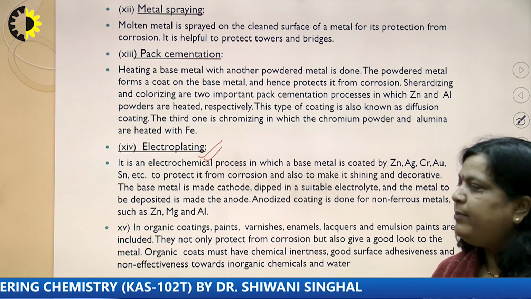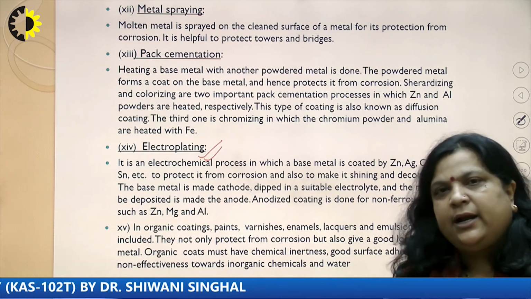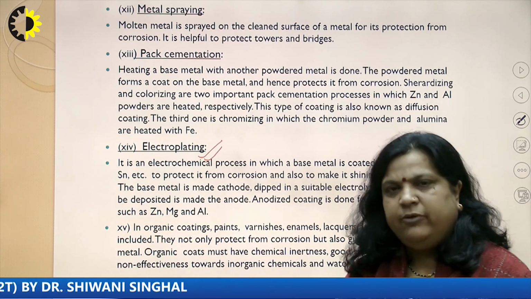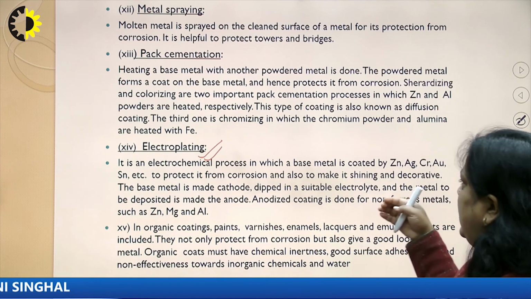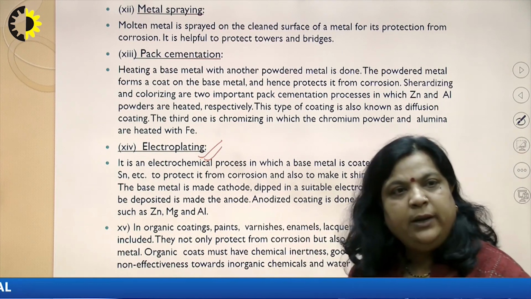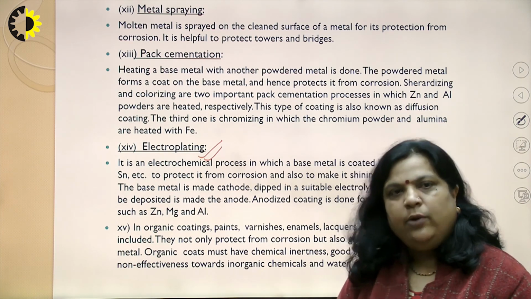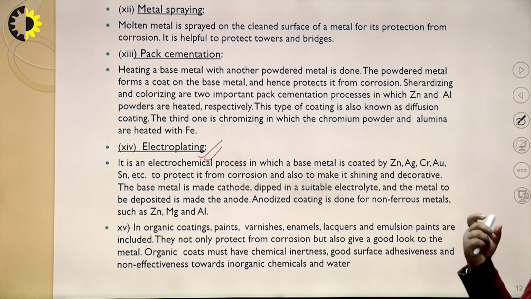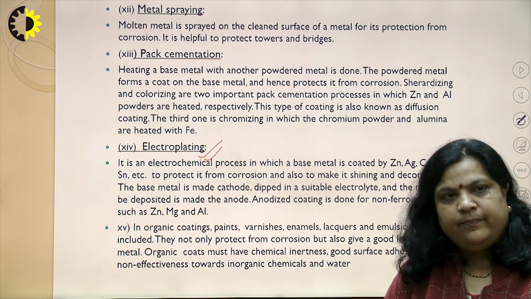Here the base metal is made the cathode and dipped in its ion electrolyte, for example in the case of silver, silver cyanide electrolyte, and the metal to be deposited is made the anode. Anodizing coating is done for non-ferrous metals such as zinc, magnesium or aluminum.